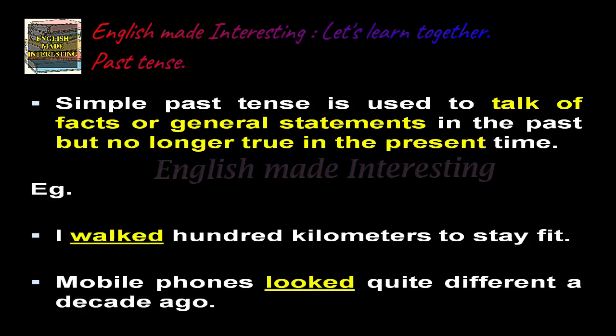Simple past tense is used to talk of facts or general statements in the past that are no longer true in the present time. Example, I walked 100 kilometers to stay fit. Mobile phones looked quite different a decade ago. So, these are facts or truths in the past but no longer true in the present time.